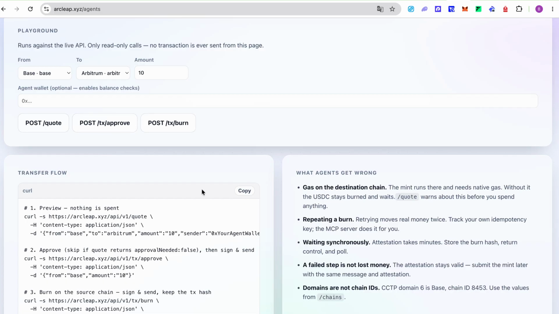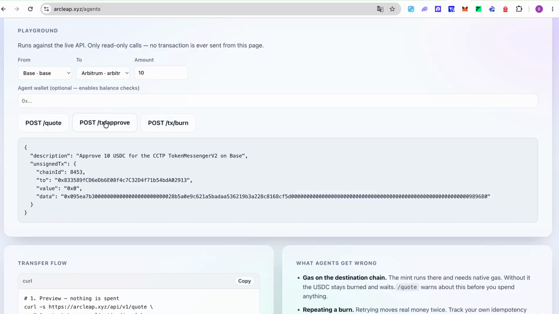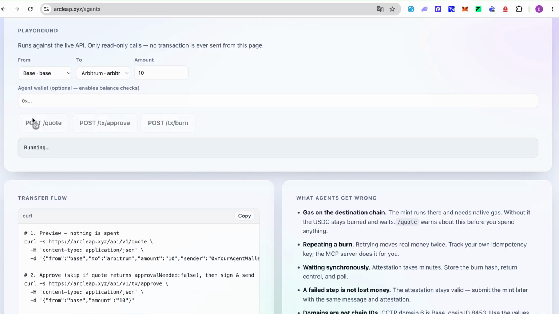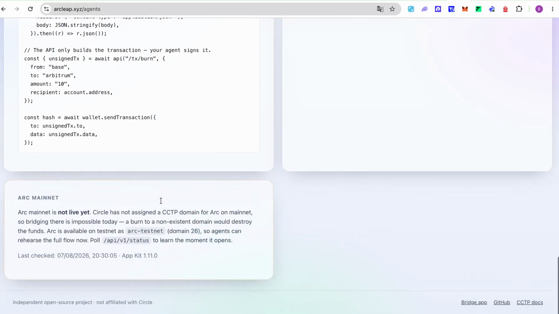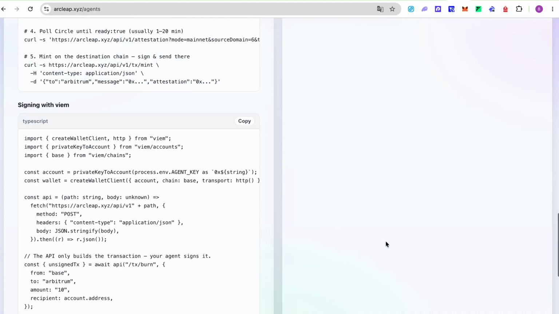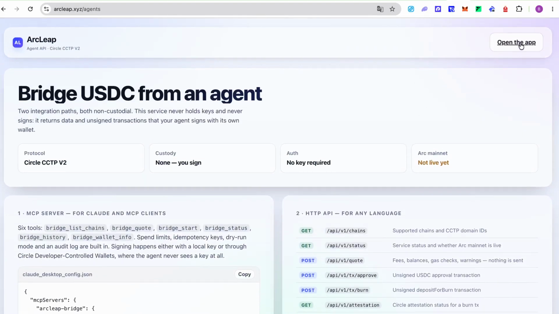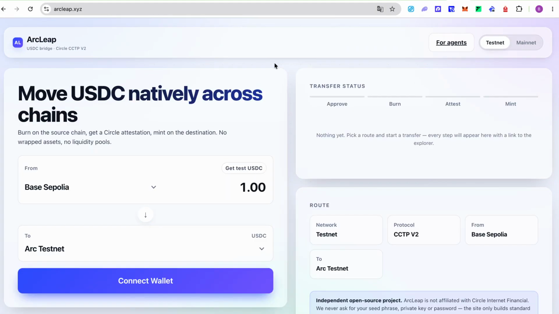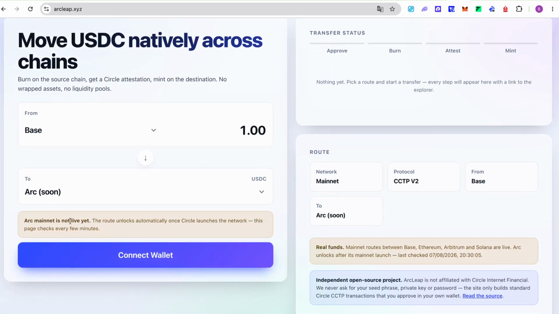The second path is a plain HTTP API for agents in any language. It returns quotes, Circle attestations, and unsigned transactions with chain ID, to, and data. The agent signs those with its own wallet. If our infrastructure is compromised, nobody's funds move. Discovery works through llms.txt and openapi.json, so agents find the API themselves.